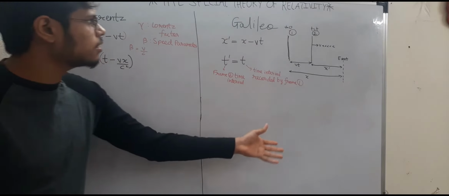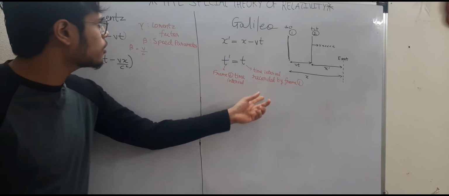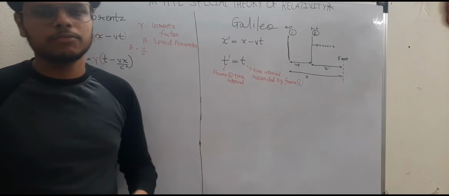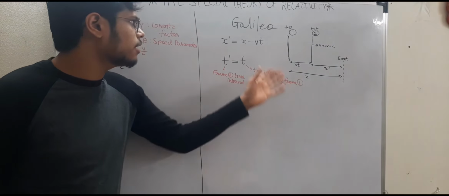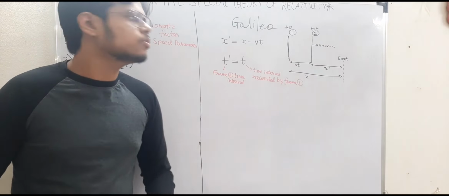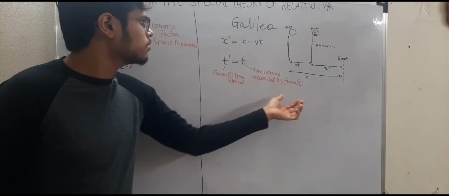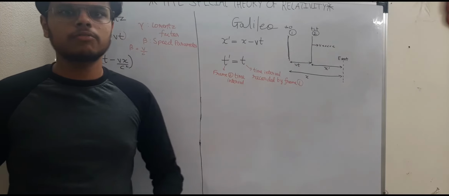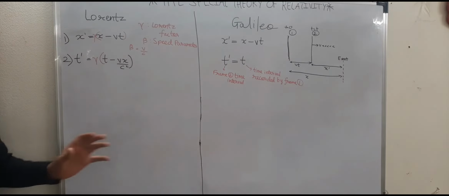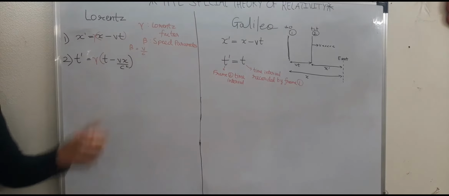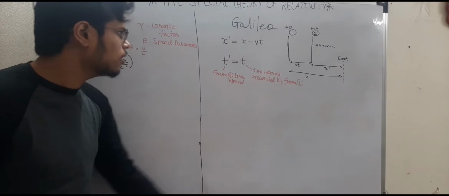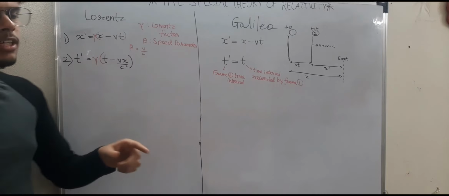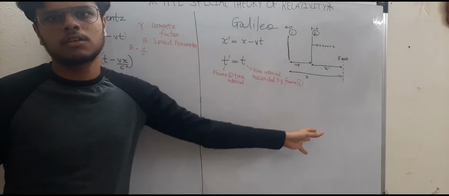So this is the relation, and this is the major difference between how Galileo thought it and how Lorentz thought it. We were supposed to remember Galileo's transformation when we were in lower standards like 11th or 12th, or when we were learning elementary school physics. Galileo is the one whose equations you have been learning, and Newton further improvised them to give the kinematical equations. Whereas now you have to accept both of them, right? Lorentz and Galileo. Lorentz has made the equations in such a way that relativity is also considered. Galileo has not revised it in that way.